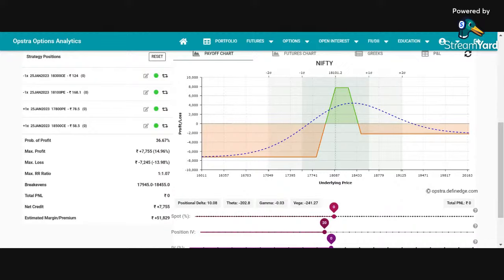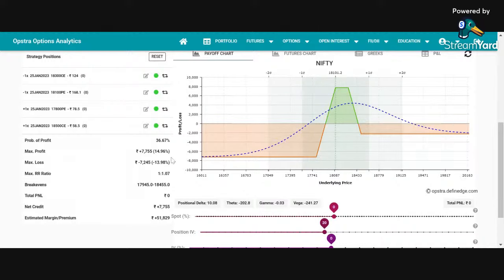So this again becomes an example of complete hedging, where the red line is horizontal, right? It is not a slanting line where it can go to unlimited loss. So once your trade has achieved this line horizontally, that means you have a defined, fixed risk. But another point to be noted is, even when you have done hedging, that doesn't mean the trade cannot lose. Hedging means there is a defined risk, but risk is still there.